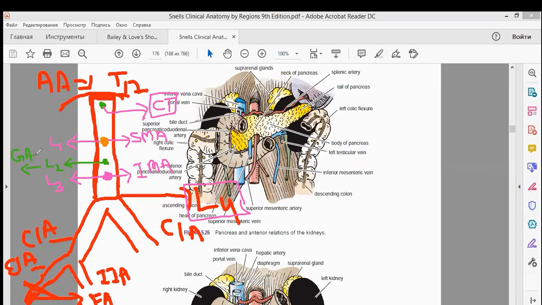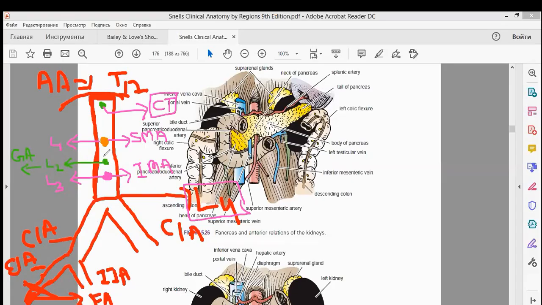I already explained to you that the testes and ovaries get their blood supply directly from the abdominal aorta. For example, if the testes are present here, they take their blood supply from the abdominal aorta at the level of L2. Okay, at the level of what?